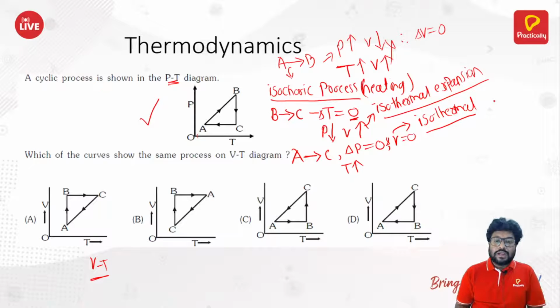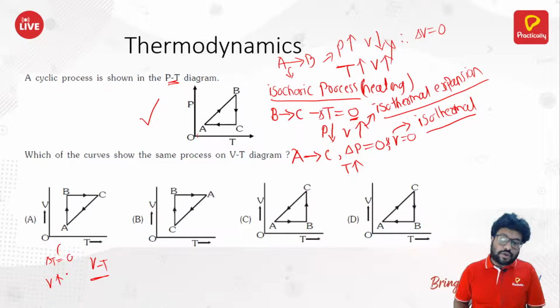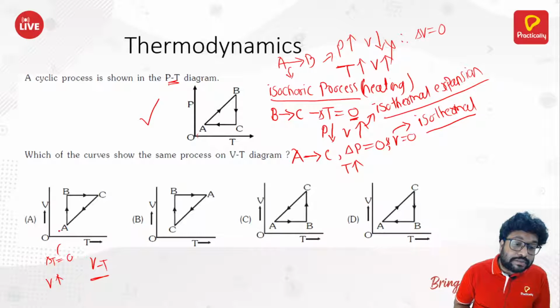Okay, sure. So now let's see out of these four which corresponds to this. First, if you look at AB, volume is increasing and temperature is decreasing. Sorry, temperature is constant. Here delta T is 0 but volume is increasing. So volume is increasing but temperature is constant. What do we call that? Isothermal expansion. So here AB is isothermal expansion.